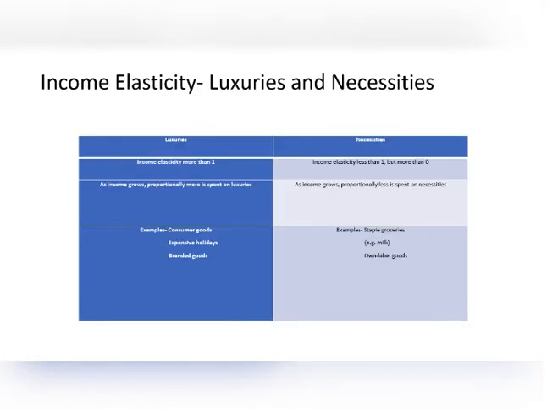Next, we go to income elasticity, luxuries and necessities. For luxuries, income elasticity is more than 1, but for necessities, income elasticity is less than 1 but more than 0. For luxuries, as income grows, proportionally more is spent on luxuries, and for necessities, as income grows, proportionally less is spent on necessities. Examples of luxuries are consumer goods, expensive holidays, and branded goods. Examples of necessities are staple groceries, such as milk, and own label goods.